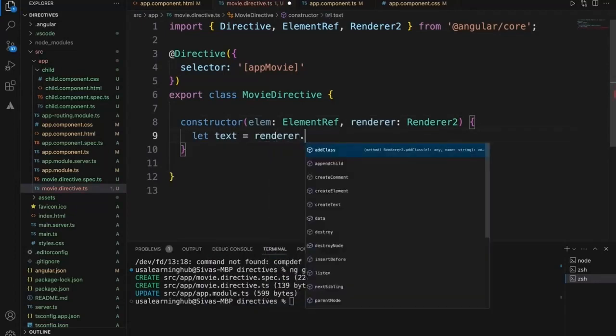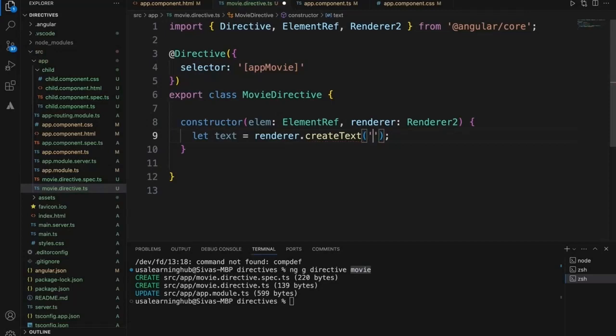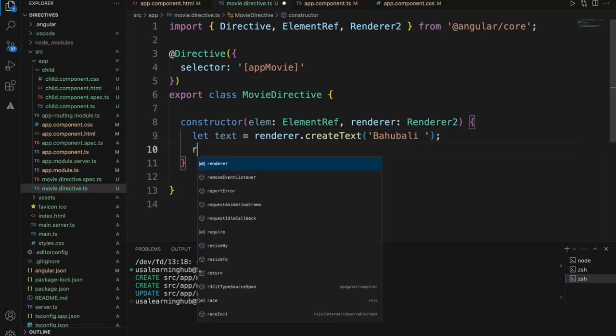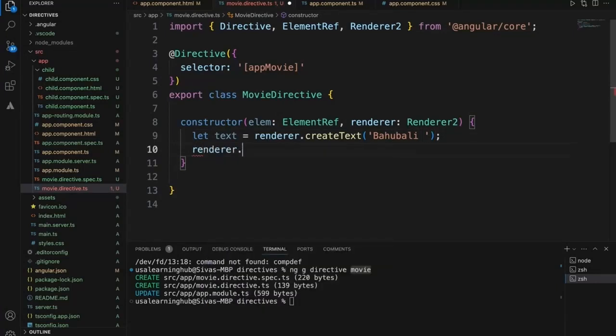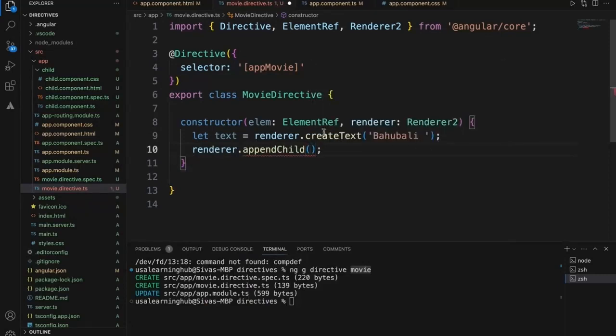Without having a renderer, you cannot create a text or append something to the browser DOM. What I'll do is, Bahubali is my favorite movie, I wanted to set that. So using the renderer, I'll append this particular child to this element with this text. What it does is, it will take this particular element and append this particular string and it will display.